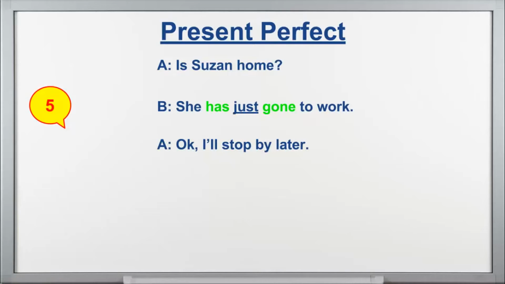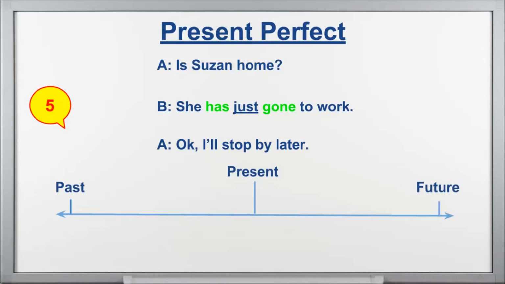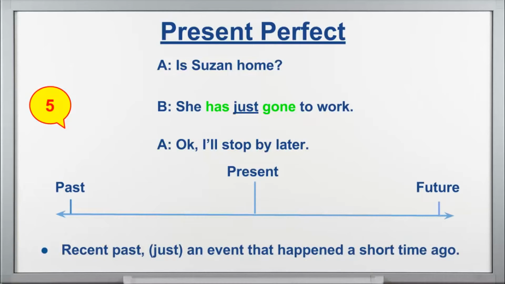Pay attention to the word just, right? Because once again I have my timeline here, present, past, future. But if you pay attention to the word just, it means a recent past or just an event that happened a short time ago. So look at this. She has just gone to work. So maybe 2 minutes, 5 minutes ago, I don't know. It's not specific, but I know that it was a short time in the past. Okay? Alright guys, so those are the 5 examples I wanted to give you of ways you can use the present perfect. Okay? But there's a little more I want to talk about.